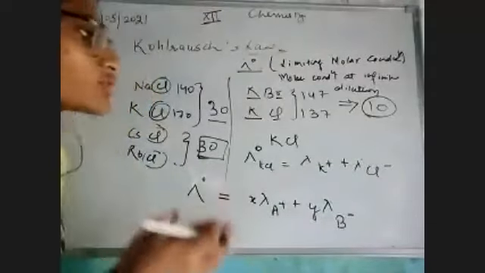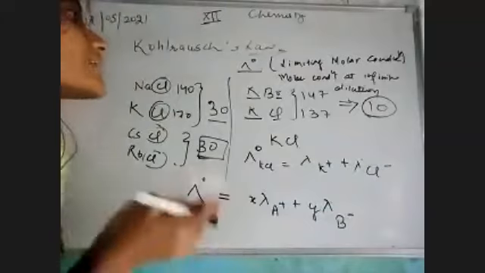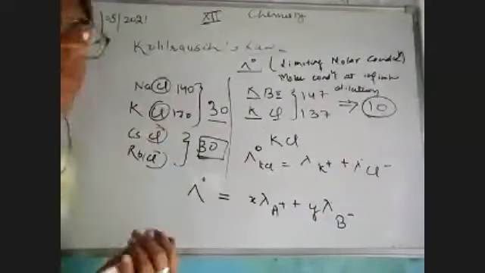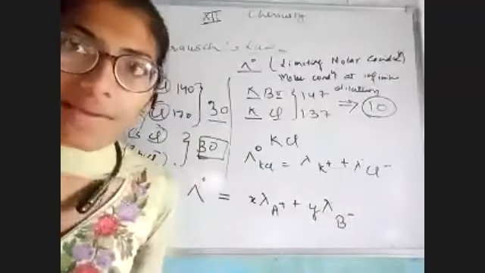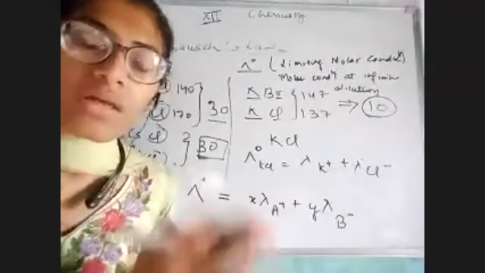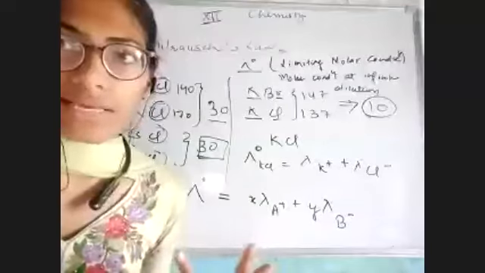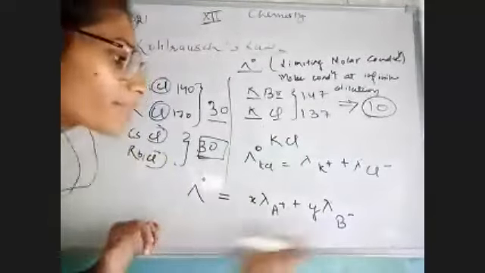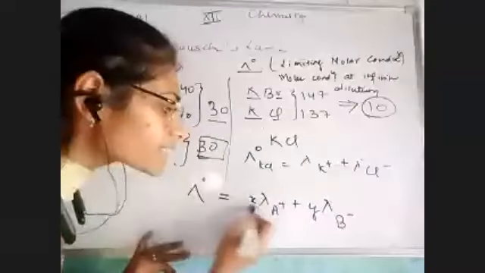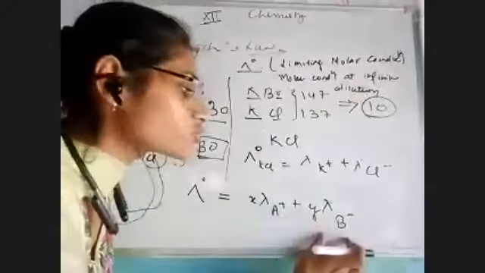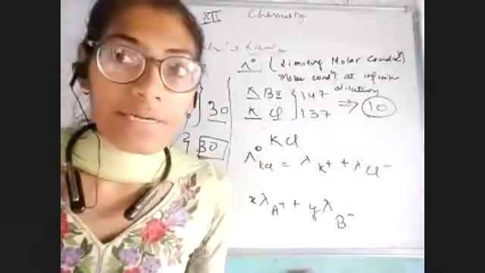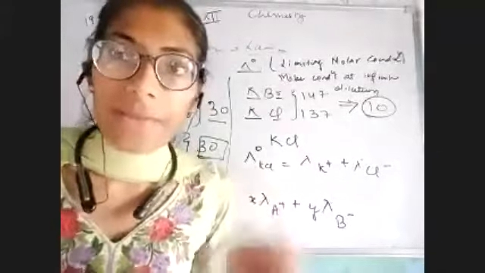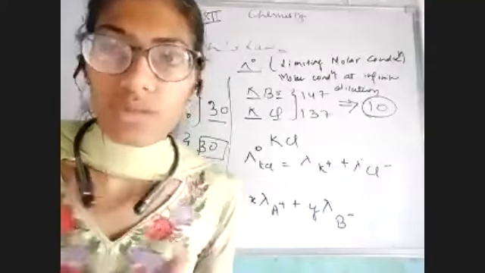ये हमें जो प्यारी सी बात है, short सी बात है, ये हमें define की थी Kohlrausch's law. This was explained to us by Kohlrausch's law, and which is very important for strong electrolyte as well as weak electrolyte. So I hope I'm clear. I have told you that the molar conductivity of each ion, we are multiplying by the formula unit. We are multiplying how many ions are present over there.